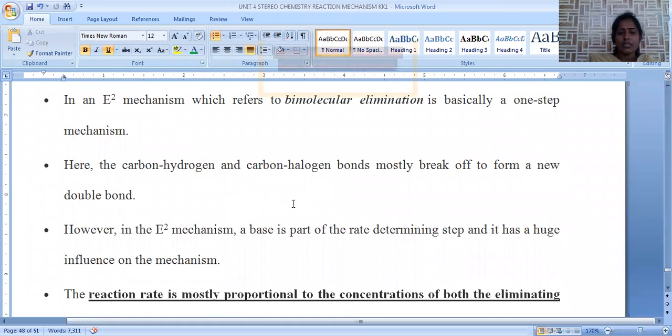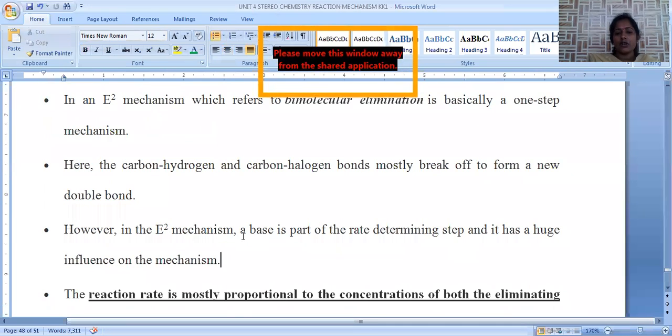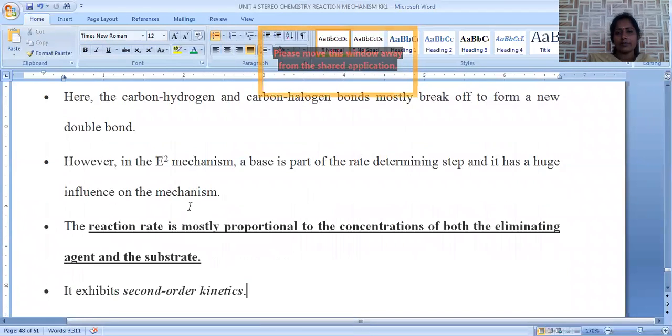Here, the rate determining step mainly involves the concentration of alkyl halide as well as the concentration of base, both. So base is a part of the rate determining step in E2 elimination. That's the reason why it comes under bimolecular, whereas in E1 only alkyl halide will influence rate of the reaction.